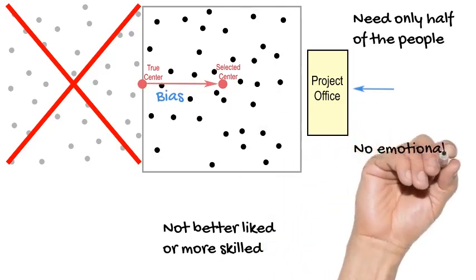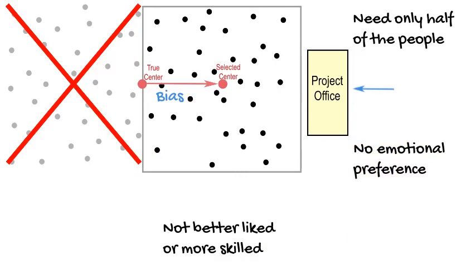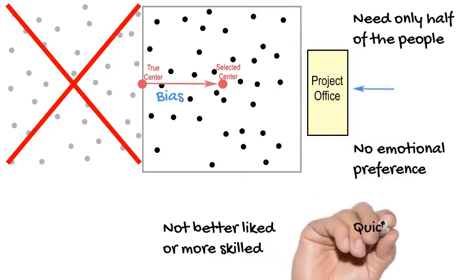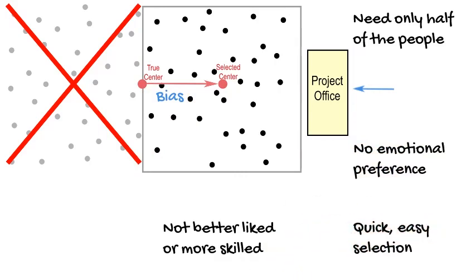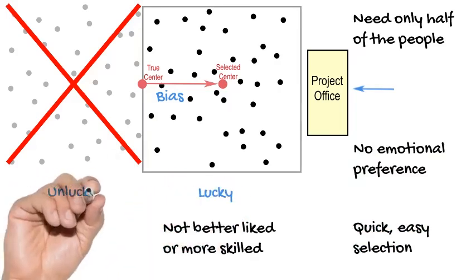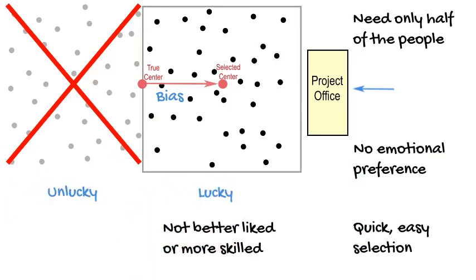We had no emotional preference of certain individuals over others. We just created a quick, easy method to select them. Some of the people lucked out. Others got a bad break. But a bias was created nonetheless when we picked out a subset of the entire population.